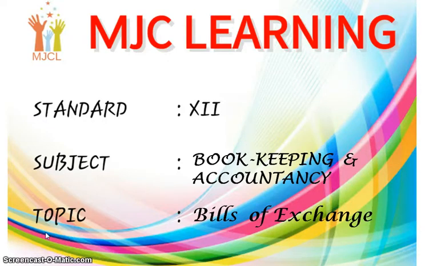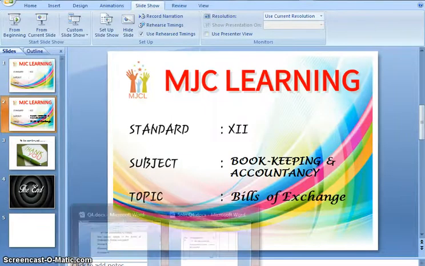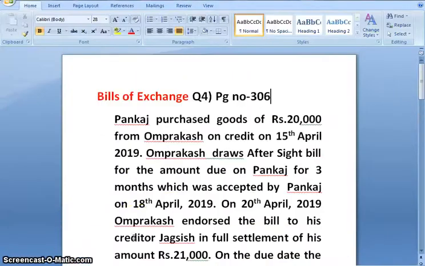Today we are going to study chapter number 7 of your subject Bookkeeping and Accountancy, that is Bills of Exchange. So let's begin. Today we are dealing with question number 4, which is on page number 306 of your government textbook. I'll read out the question.